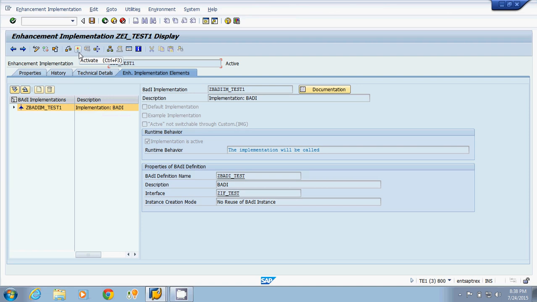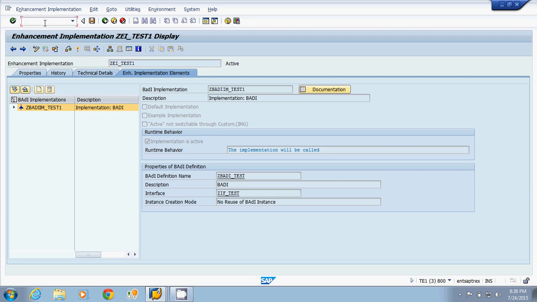Now we have two implementations. First one is our Z body_test. Now our second implementation is Z body_test 1. In the first implementation you have set the value to x. In the second implementation you have set the value to y.